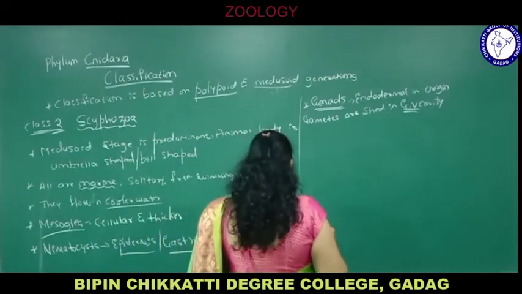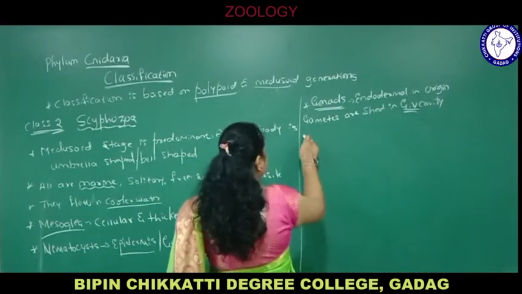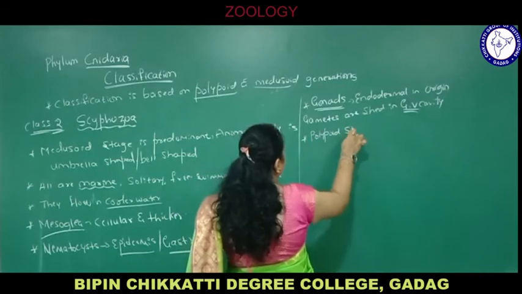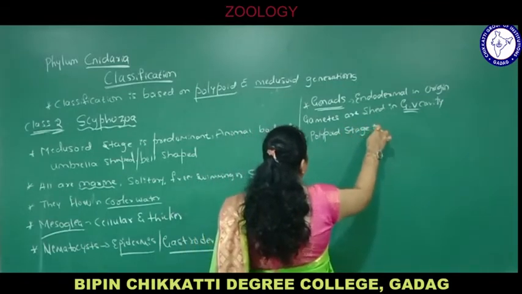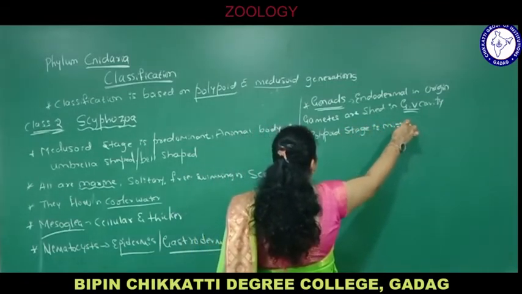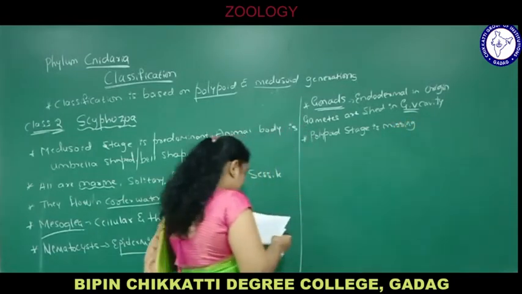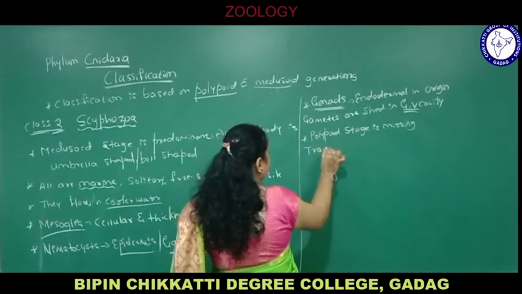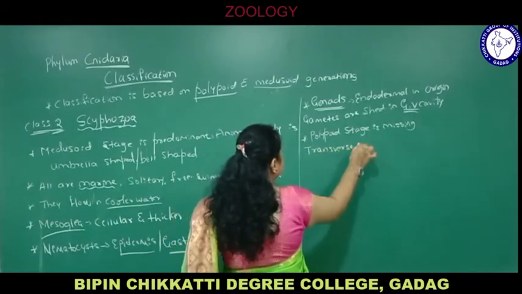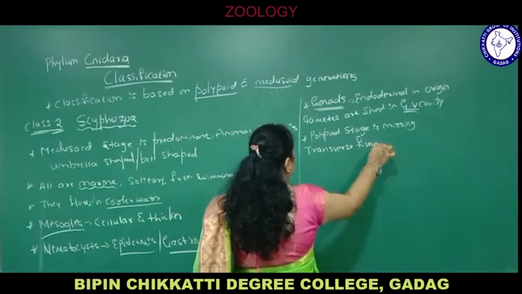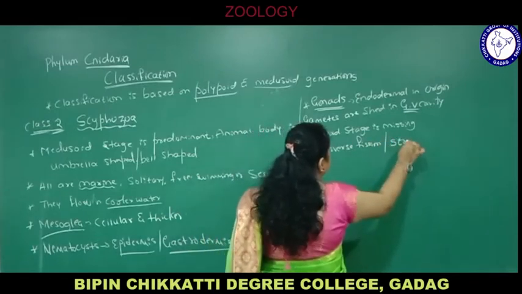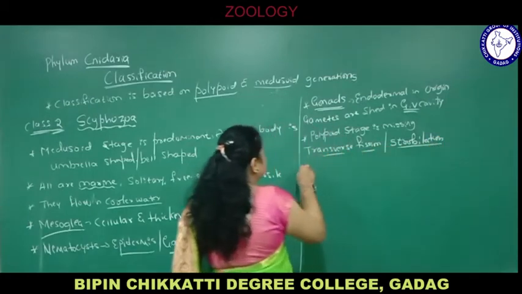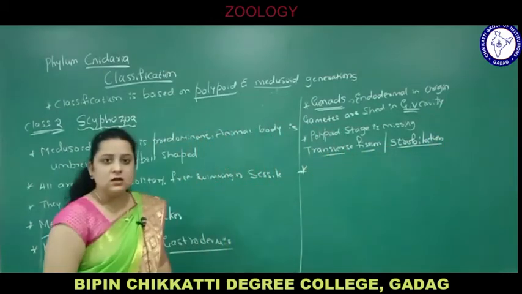Next, here the polypoid stage is missing, or you can say there is direct development by transverse fission, also called strobilation. When we study the life cycle in detail, we will study that reproduction there. Transverse fission or strobilation.